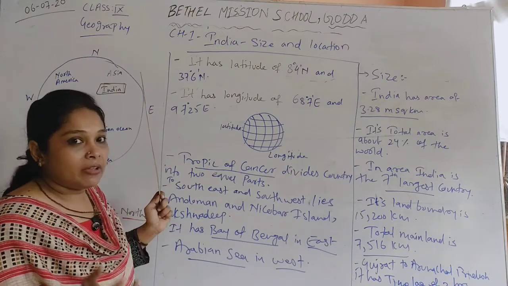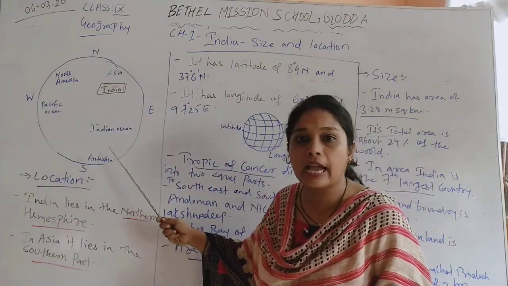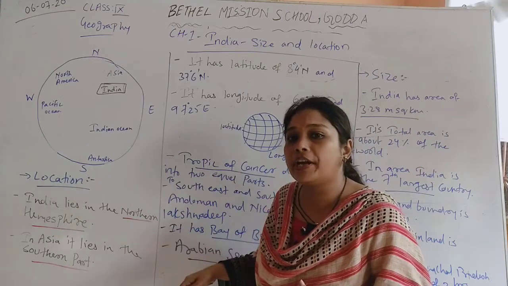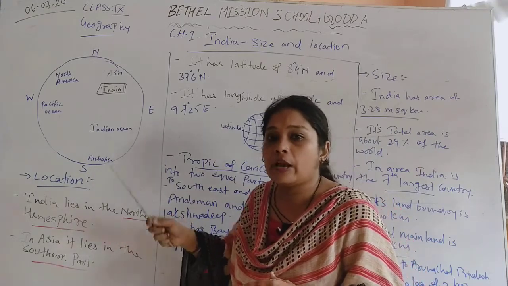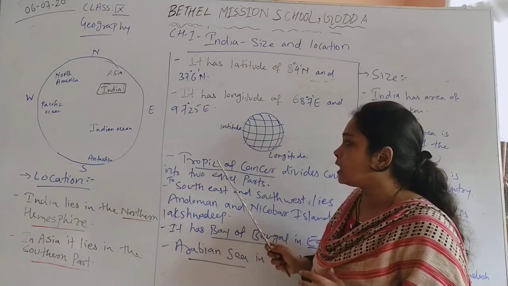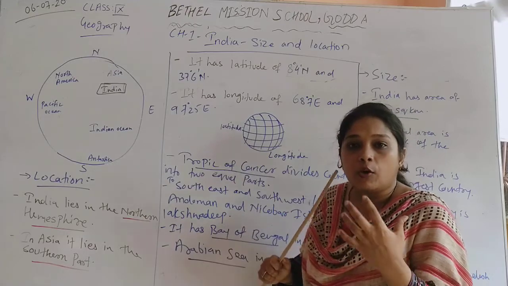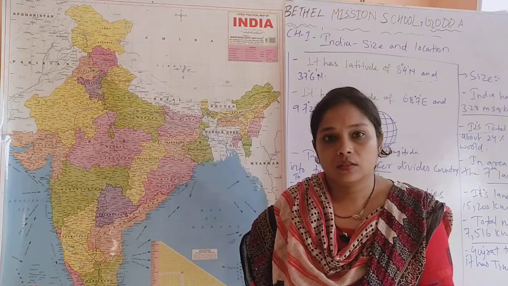So over here we have studied, or I hope you understand, what is the location of India in the world and what is the location of India in the Asian continent, and what is the latitudinal extent and longitudinal extent. Now we will see the size of India, or what is the area of India.